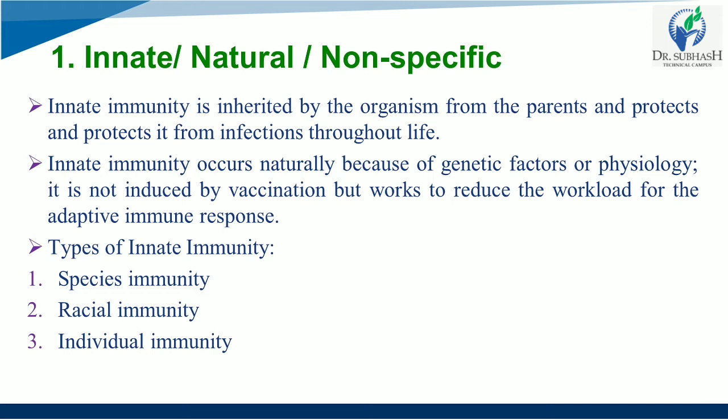Similarly, Orientals, that is East Asian persons, are relatively resistant to syphilis. Racial immunity is determined by differences in socio-economic status, habitat, culture, feeding habits, and environment.